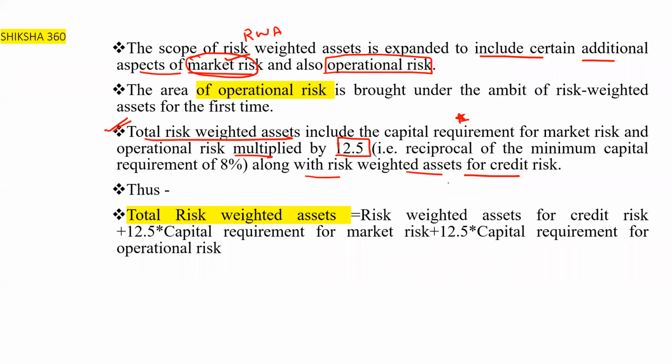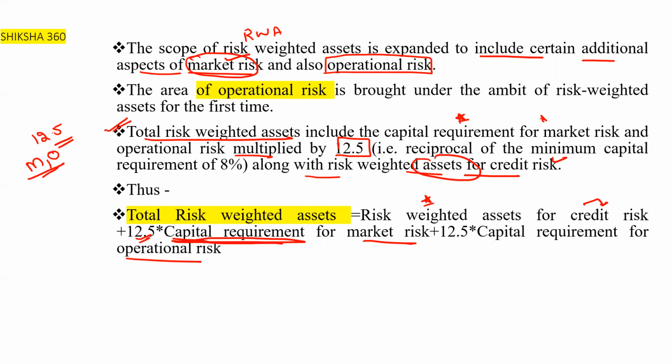In the formula, the risk weighted assets are given directly for the credit risk, while for the market risk and operational risk the capital requirement is given, which is why we multiply it by 12.5.